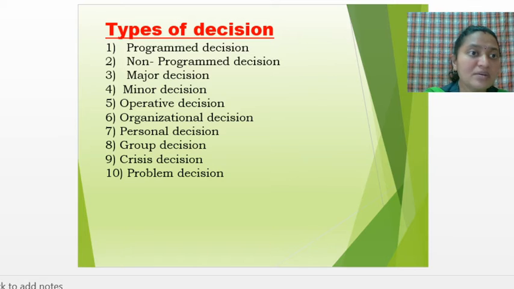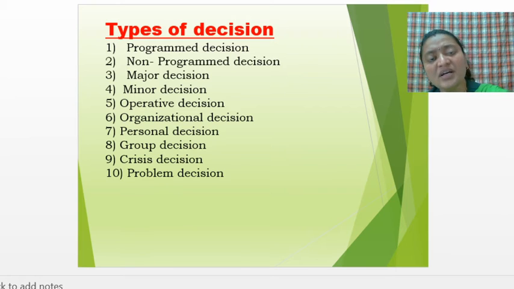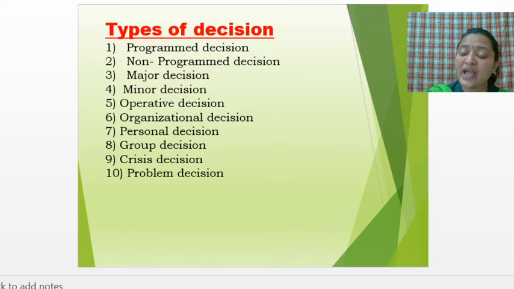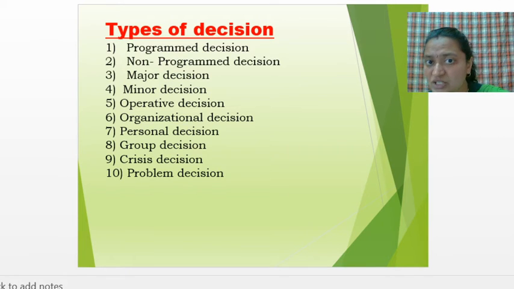Now when we compare the personal life and the professional life, there is a difference between them. Okay, professional life means what? It is related only to the industry and organization. That decision has to be taken which is related to the organization. Whatever activities are to be conducted in the organization, that is related to the organization. But here personal decision means what? Related to the personal life of an individual. That personal life of an individual does not relate to the organization. That is called a personal decision, individual decision.